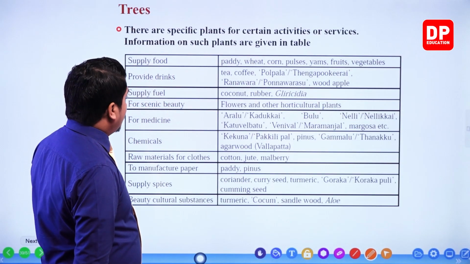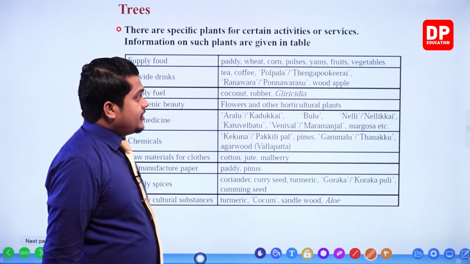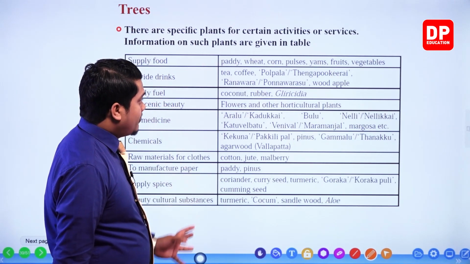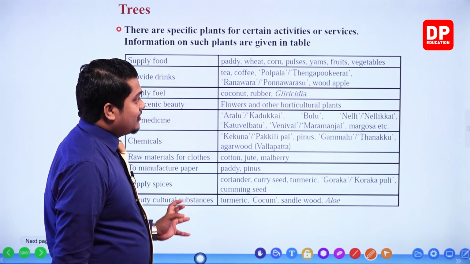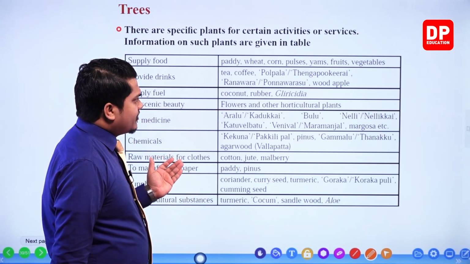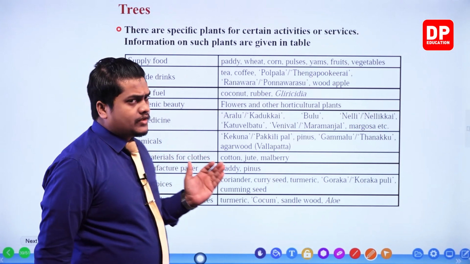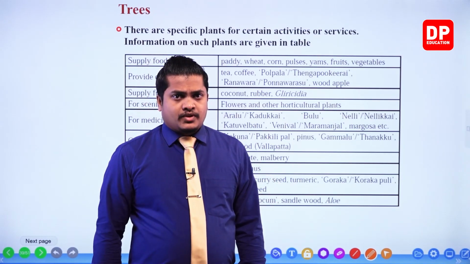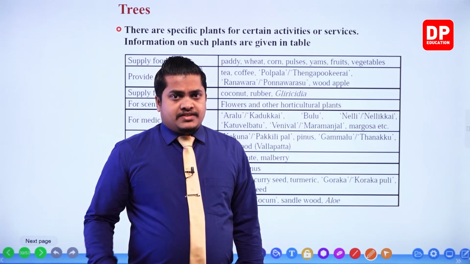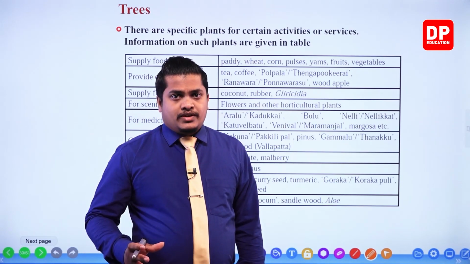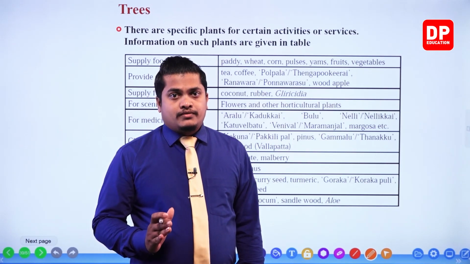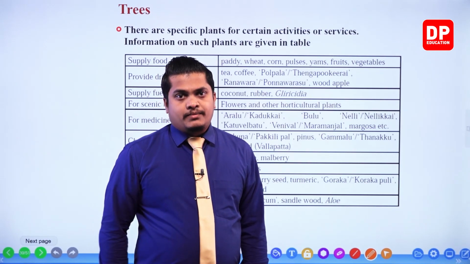Next one, provide drinks. Different drinks, my dear children. So what are the drinks? Tea, coffee, polpala, ranawara and wood apple. So ranawara, polpala, I think those things are also having medicinal effects as well, other than tea and coffee. Okay, so those things are very important for our health as well, my dear children.